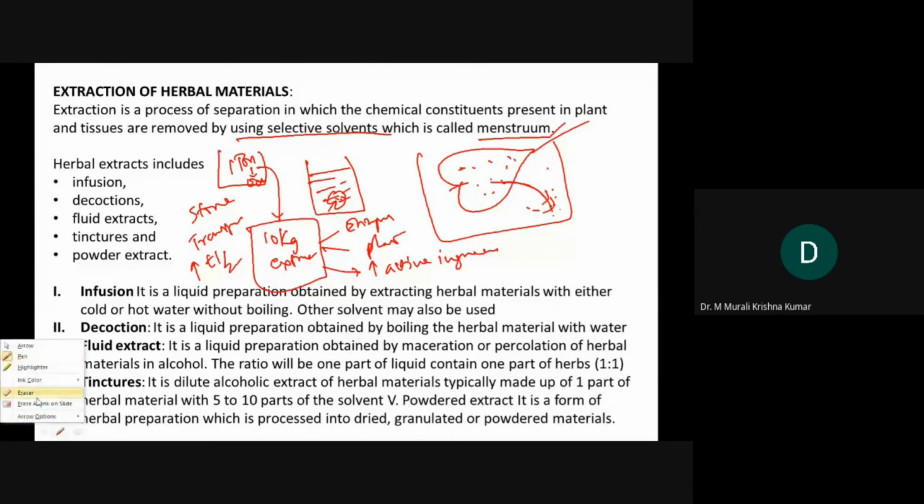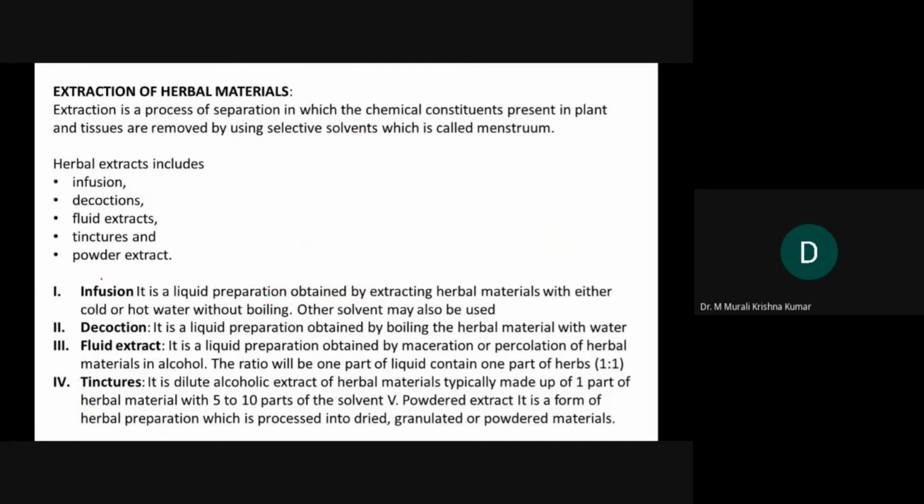Further, in Ayurveda, we have seen usage of extracts like infusions, decoctions, fluid extracts, tinctures, and powder extracts in herbal drug preparations. Infusion means a liquid preparation obtained by extracting herbal materials with either cold or hot water without boiling. Whenever we use a solvent, cold or hot, without boiling, that is what we call an infusion.